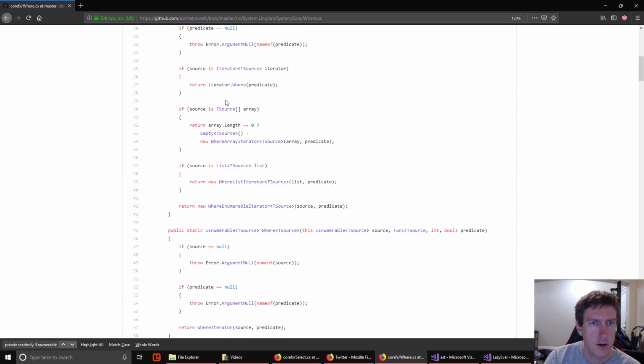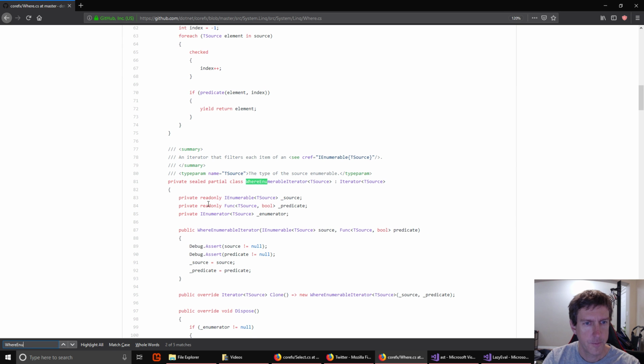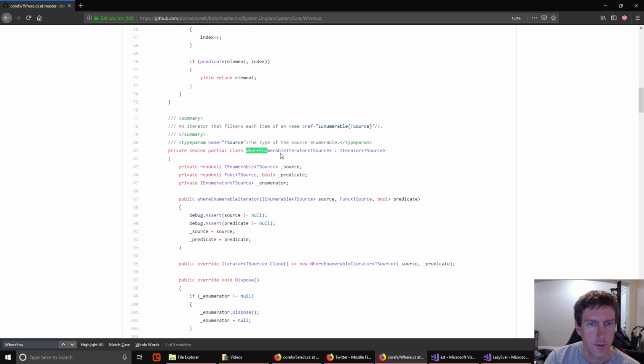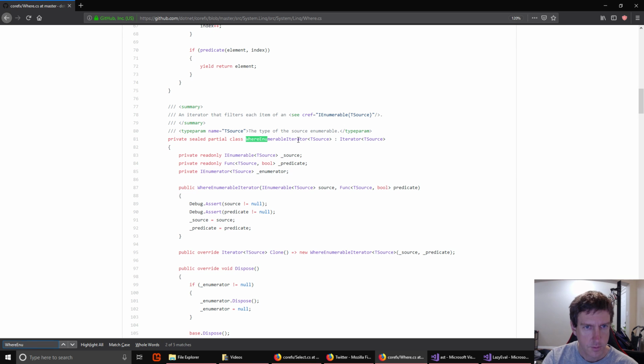And then basically we just return a WhereEnumerableIterator with our source, in this case the array, and with the predicate in it. So what is a WhereEnumerableIterator? Let's go look. Okay, so this is the WhereEnumerableIterator, and it's got a source enumerable. Right, that'll be our array in this case. And it's got the predicate, and then another enumerator here.